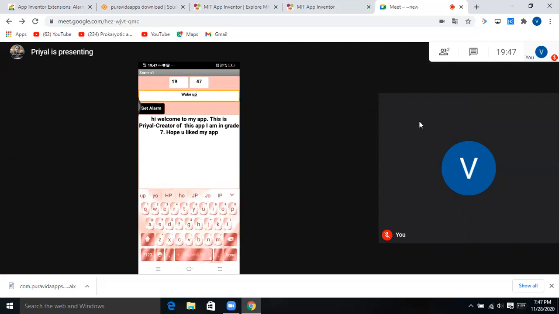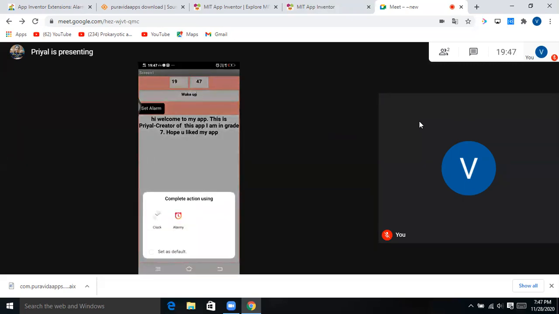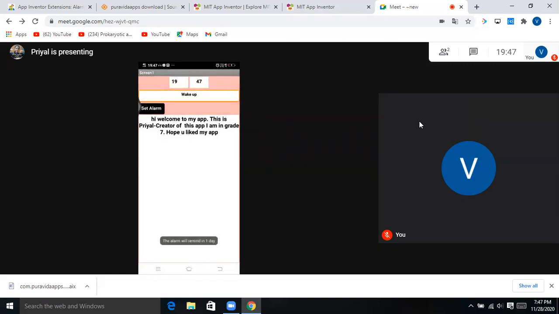Click on set alarm, and it has come, complete action using. It is your choice. Here I am making it as clock. It has come: the alarm will remind in 1 day. Okay, because I put the alarm for tomorrow. As you can see in my mobile, it is 19:47 only. That's why it has come like this.